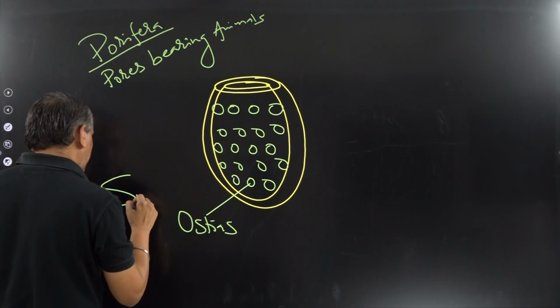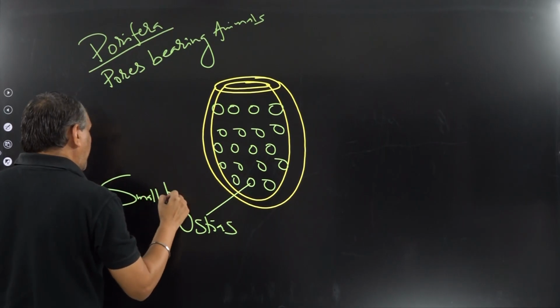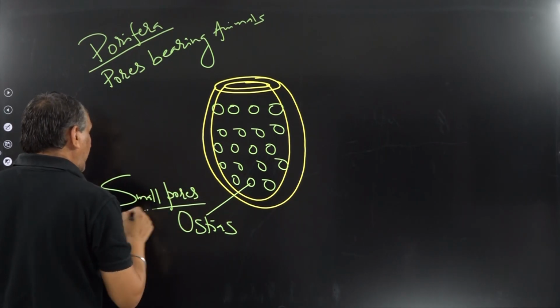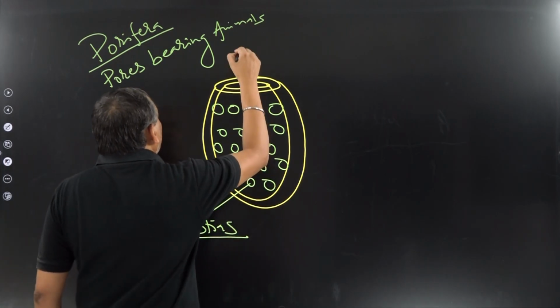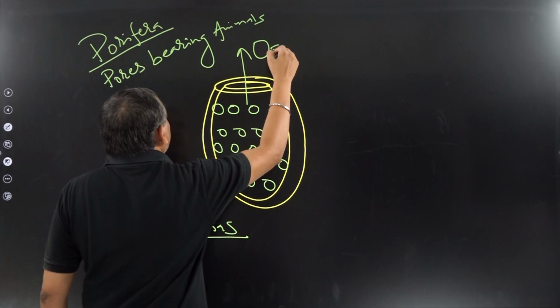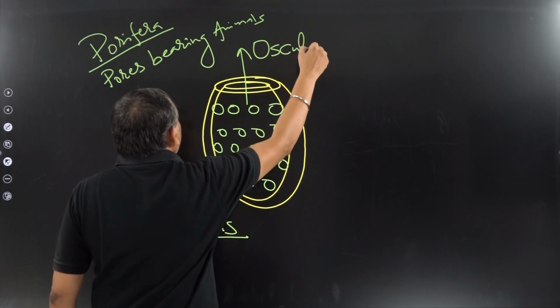Small pores present on the body surface are known as the ostia, and the big pore present at the anterior side of the body is known as the osculum.